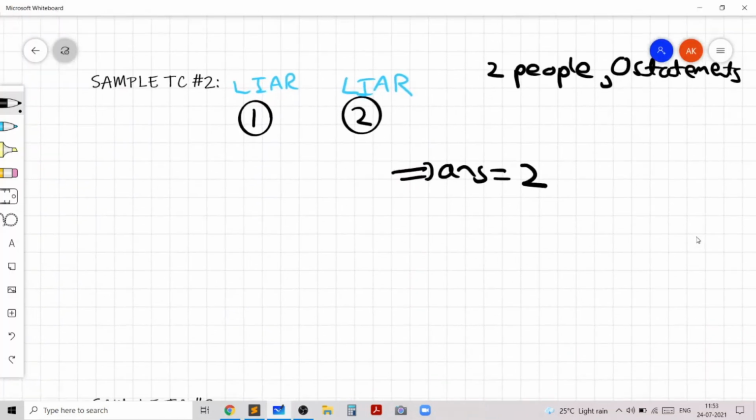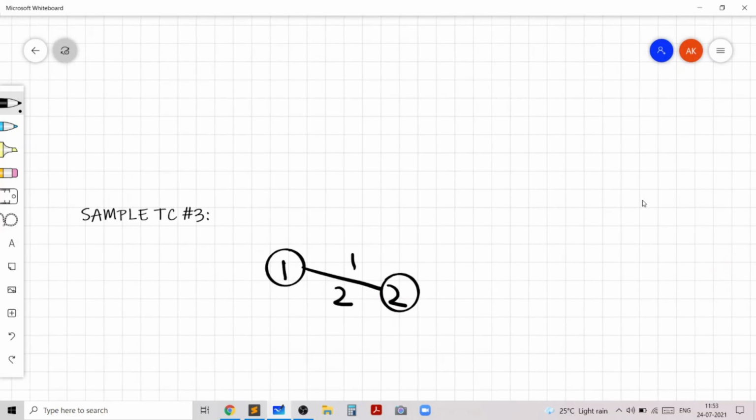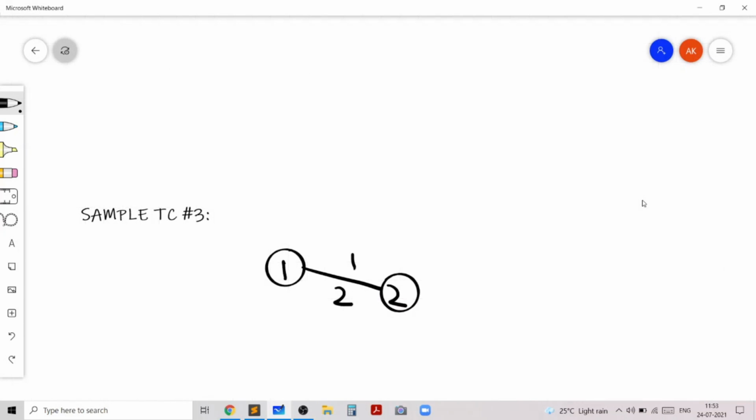However, in the third sample test case, our diagram looks like this: 1 and 2 are of opposite types from the type 1 query, and 1 and 2 are of the same type from the type 2 query. This is obviously a contradiction because 1 and 2 can't be both of the same type and of opposite types.